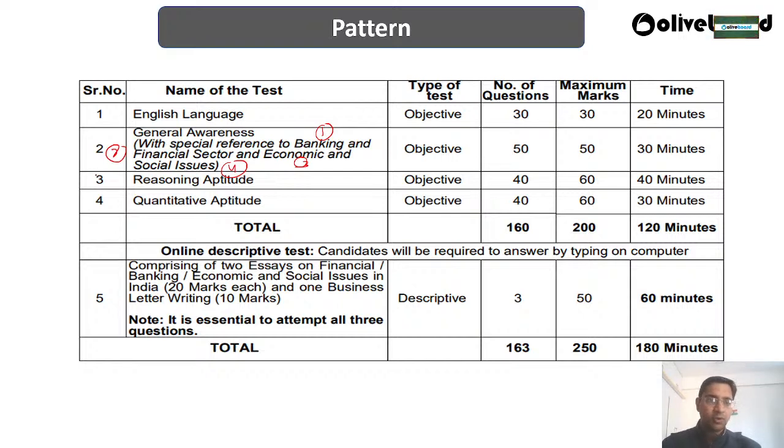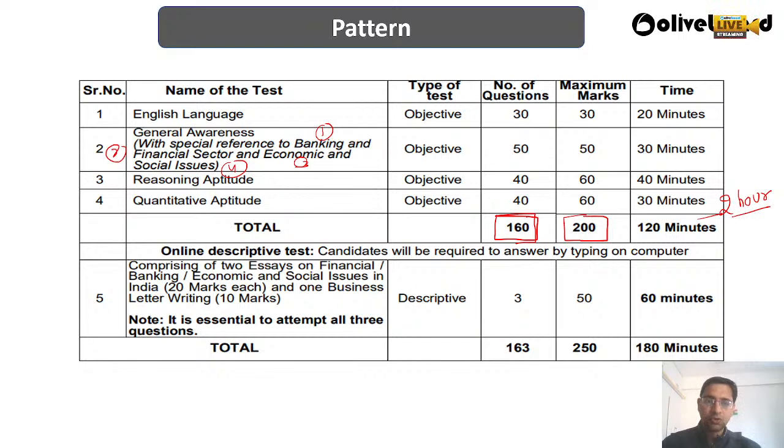Then we have a third section, which is reasoning aptitude. So 40 questions were there from the reasoning aptitude, and from quantitative aptitude, that is called QA, we have 40 questions from there. So overall, 160 questions have been asked, and these questions have a weightage of 200 marks, and you will have got 2 hours, that is 120 minutes, to solve these questions.